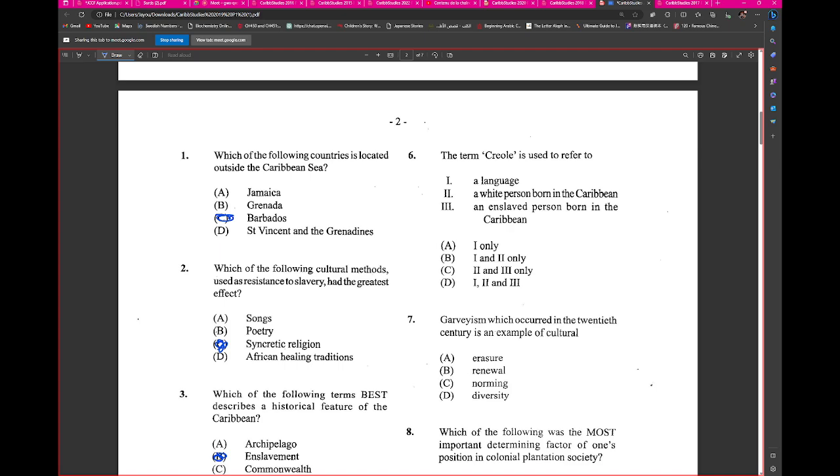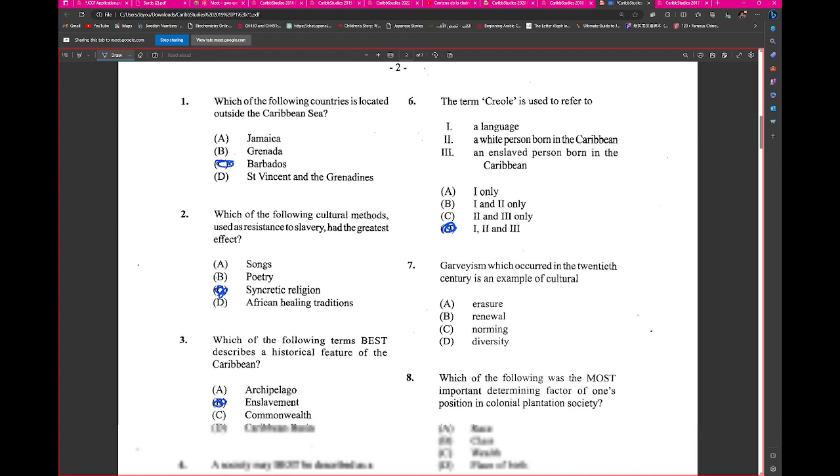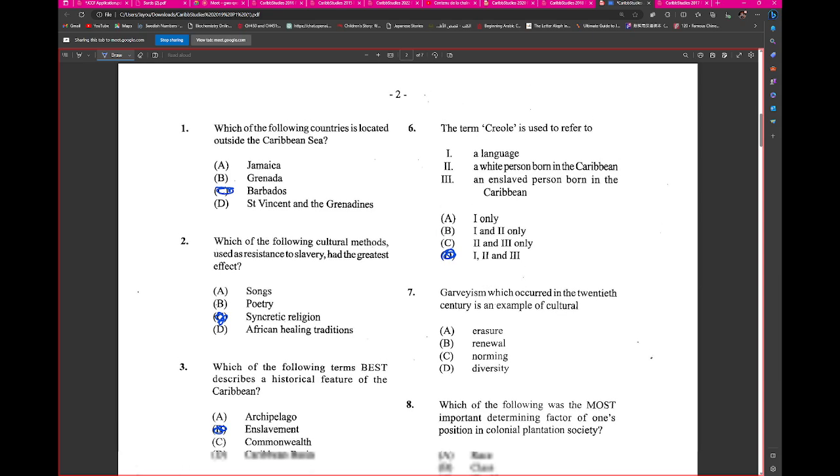Sorry, Creole, my bad. All of the above. All of them. Alright, Garveyism. Sorry, this one doesn't have the food thing in it. Mine's referred to as all of them. Okay, number 7, Garveyism, which occurred in the 20th century, is an example of cultural